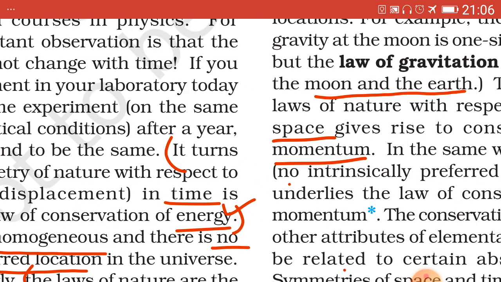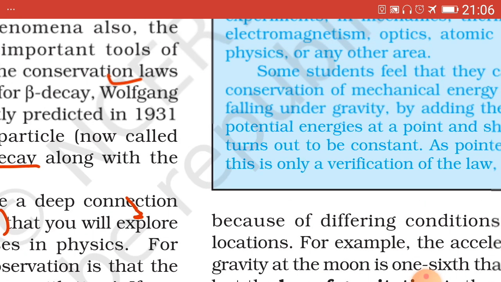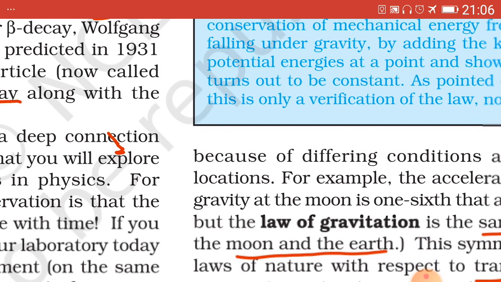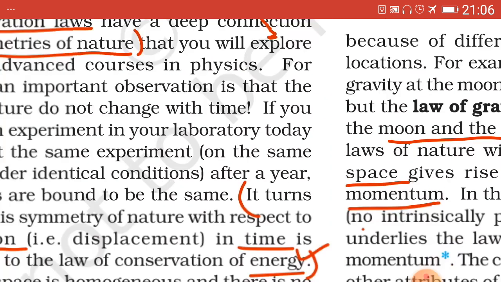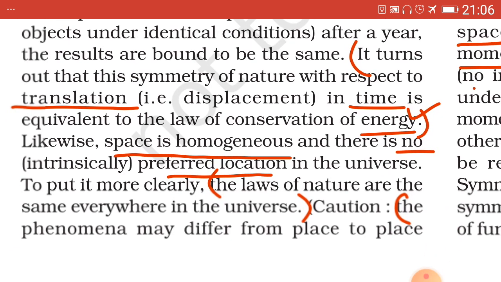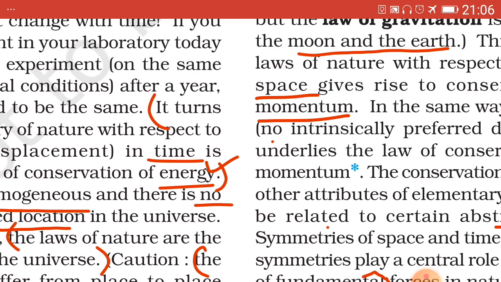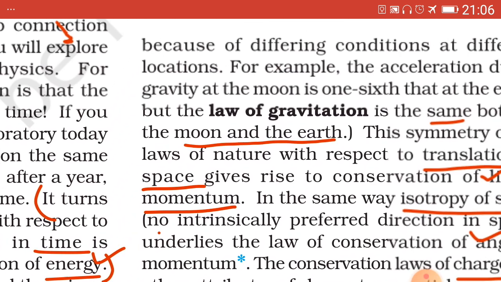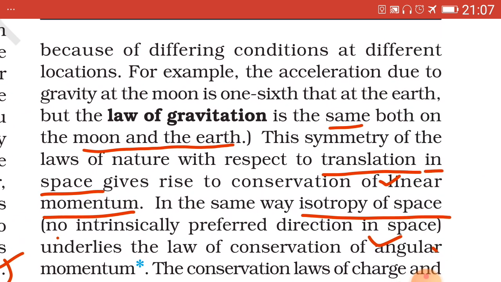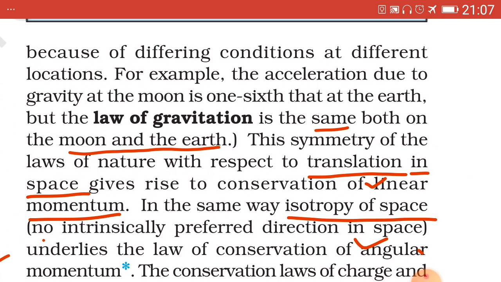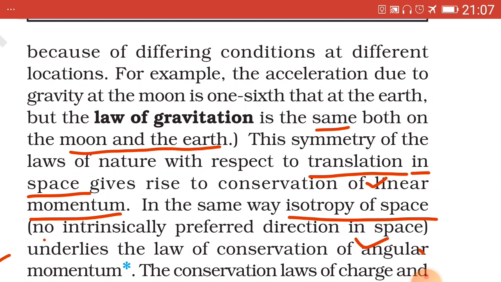The phenomena, just a minute. The phenomena may differ from place to place because of differing conditions at different locations.